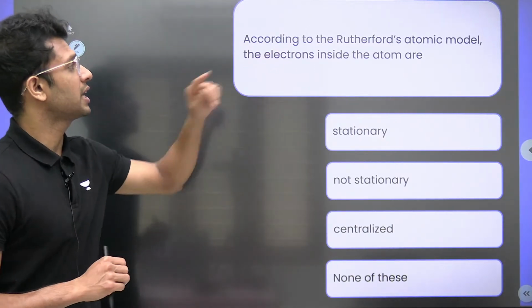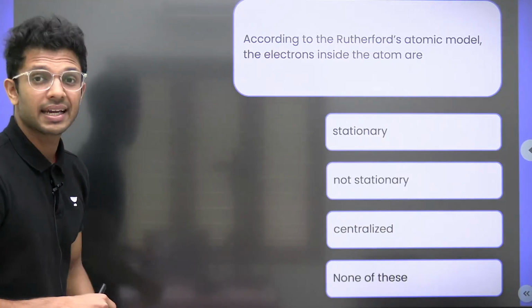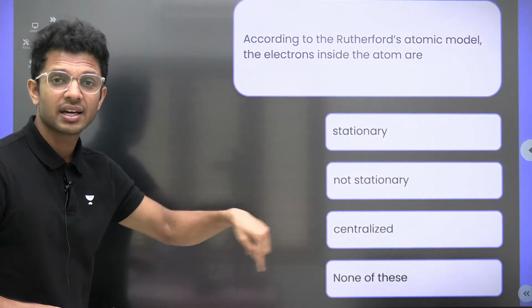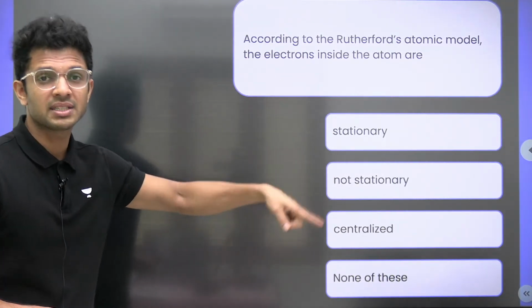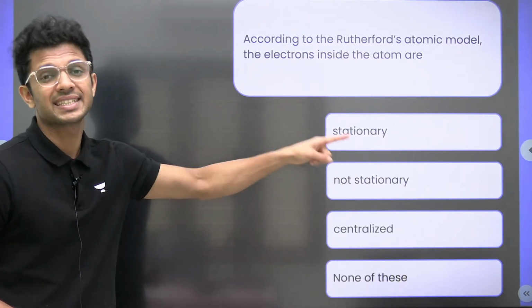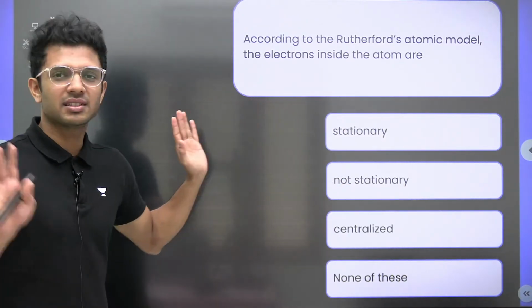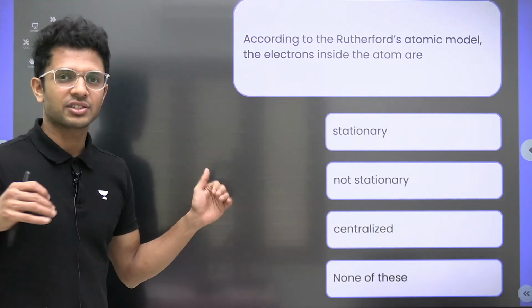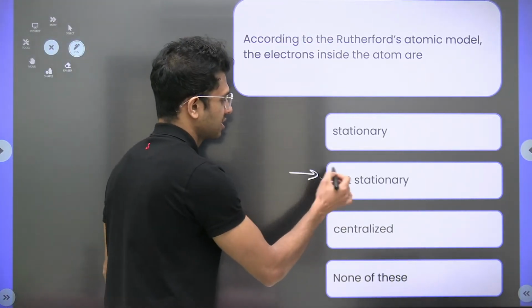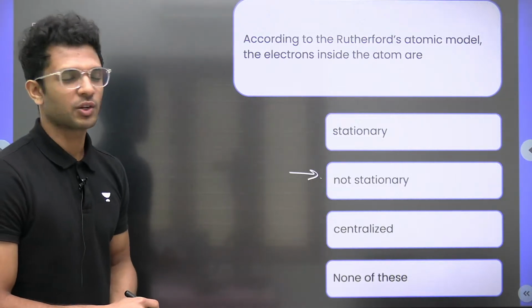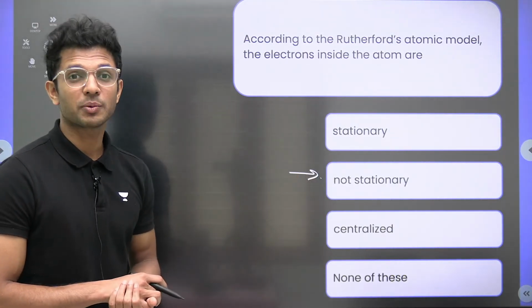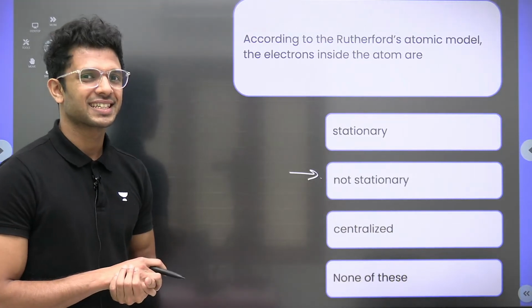According to Rutherford's atomic model, we know that electrons are revolving around the nucleus. Revolving around the nucleus means it is moving. If it is moving, it is not stationary. Stationary means not moving. Actually, the electrons are moving, which means the atoms are not stationary. So which option can we go with? We can go with the option of not stationary. Clear?